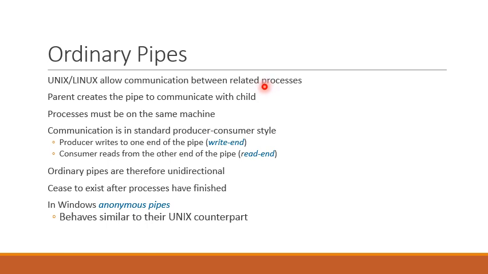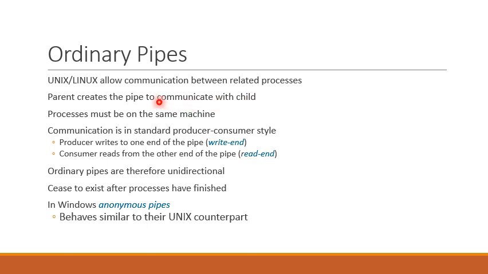This means the processes must have some relationship. Typically, the processes that wish to communicate have a parent-child relationship or sibling relationship.